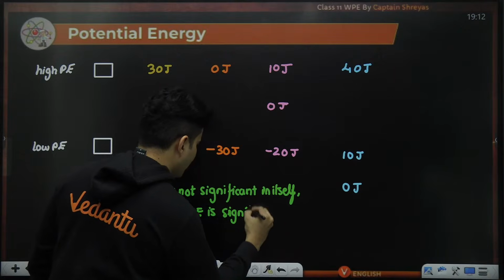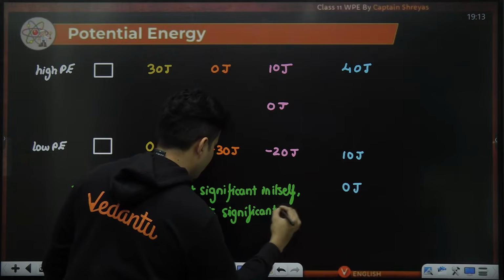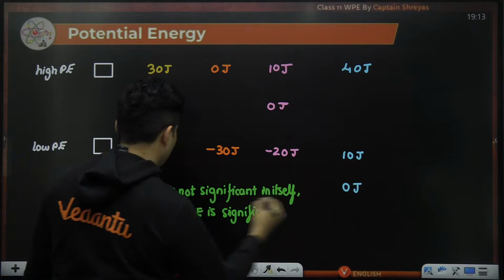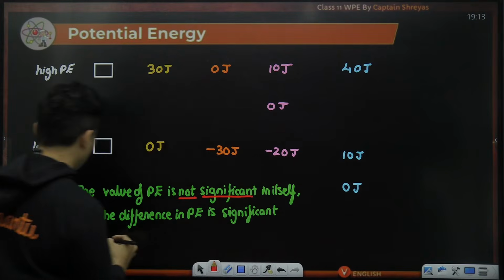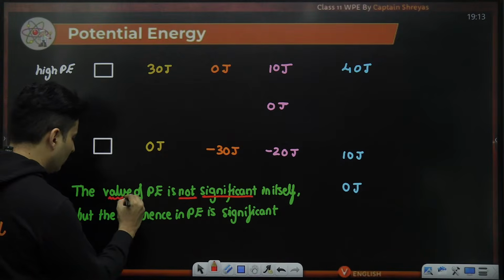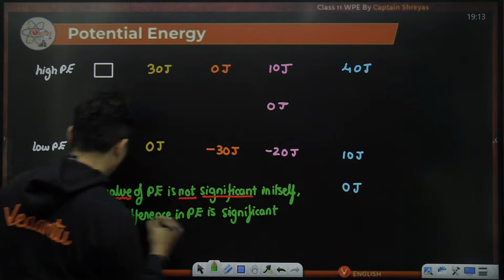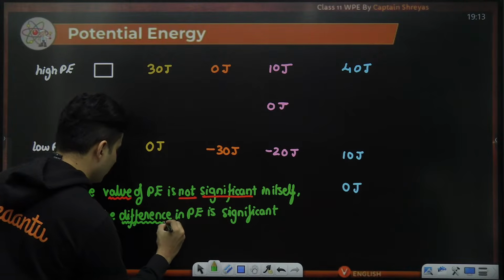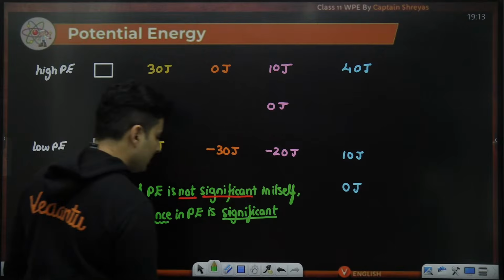So the value of the potential energy is not significant, but the difference of the potential energy is significant.